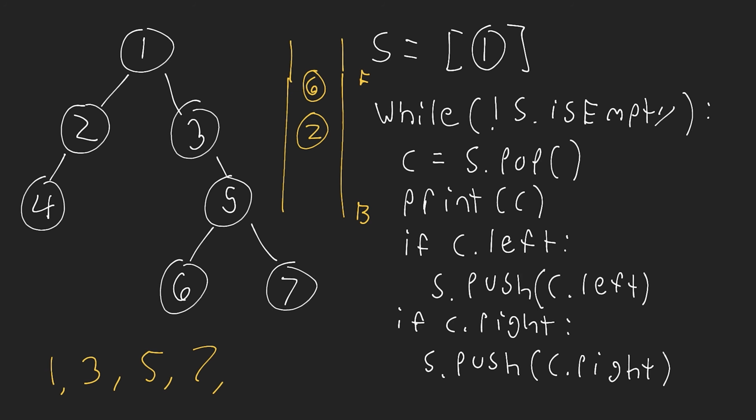Okay, so now we pop off 6. So 6 becomes current. Okay. We print 6. Does it have a left or a right? No, it doesn't. So we continue moving. Okay, now we move on to 2. So we pop 2 off. We print it and we see, does it have a left or a right? It does. So we add 4 here onto the stack.